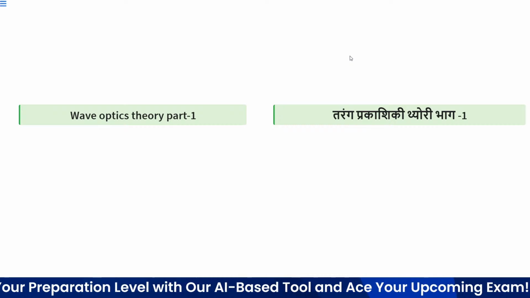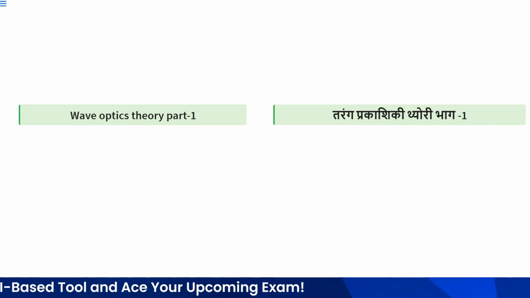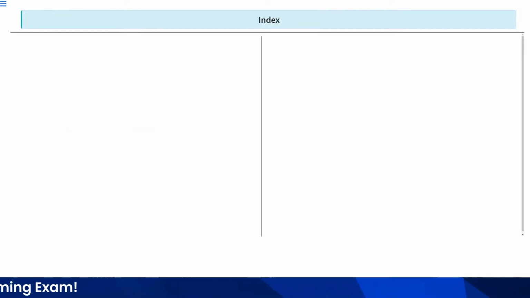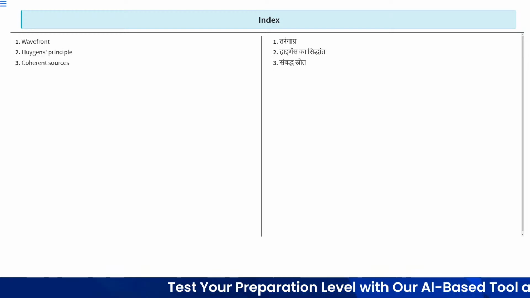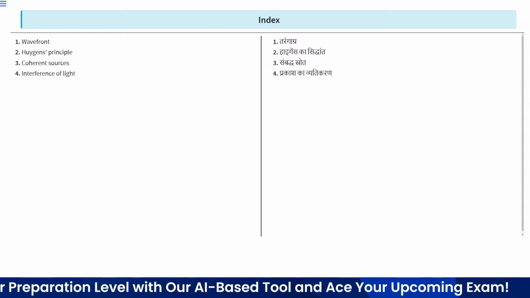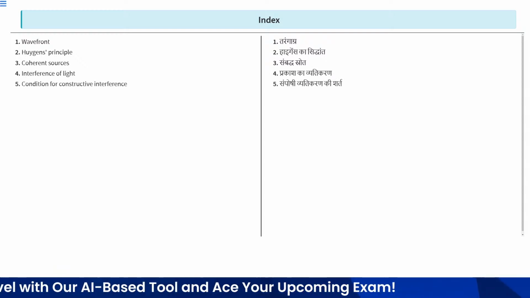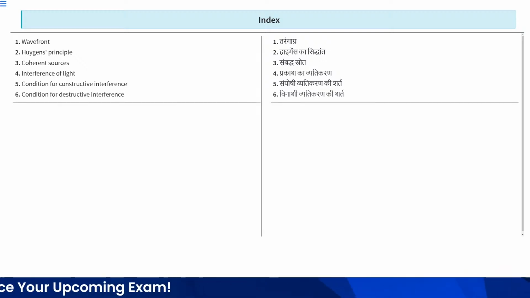Hello students, in today's lecture we will learn wave optics and this is the theory part 1. The topics which we will cover: Huygens principle, coherent sources, interference of light, condition for constructive interference, condition for destructive interference.